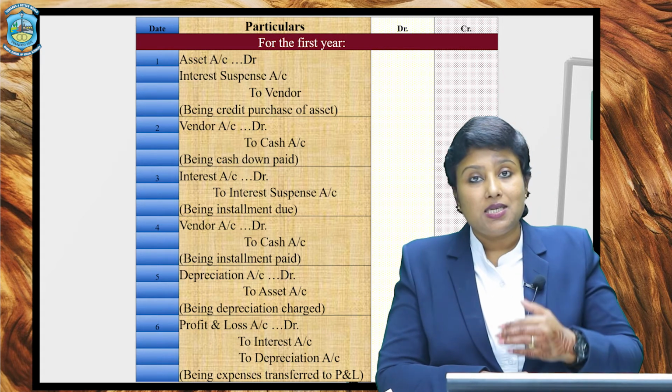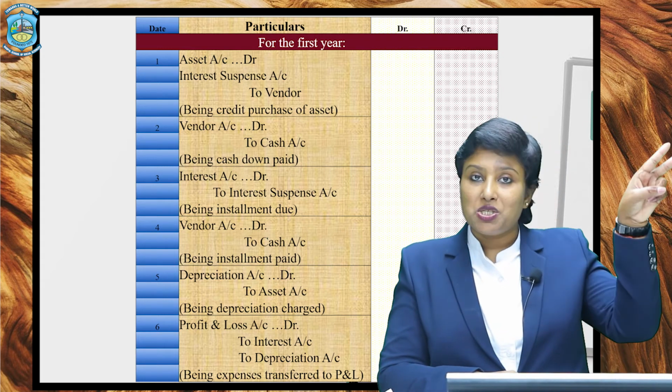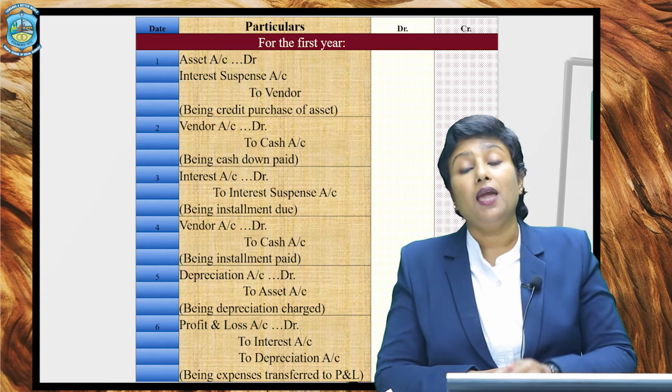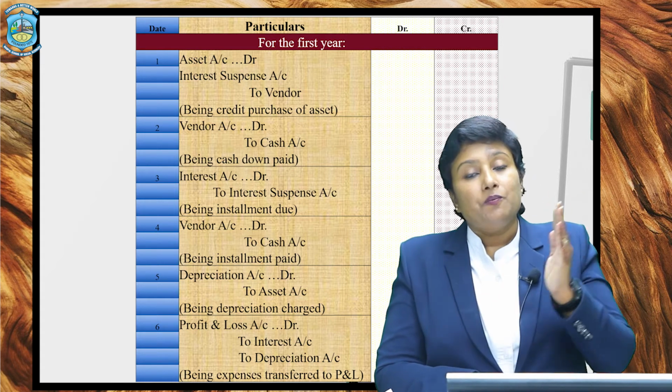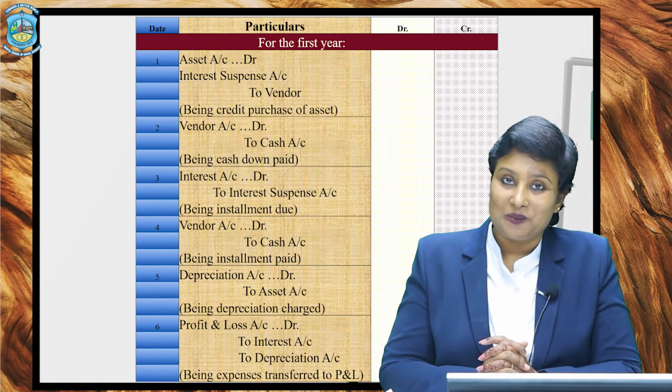Now, from the next year onwards, what shall be the set of entries you need to pass? Remove the first two entries, and the last four entries will be passed frequently in the subsequent years when you are making the payment of the installments.